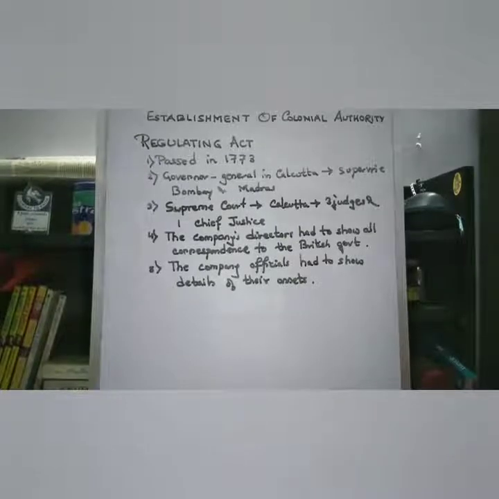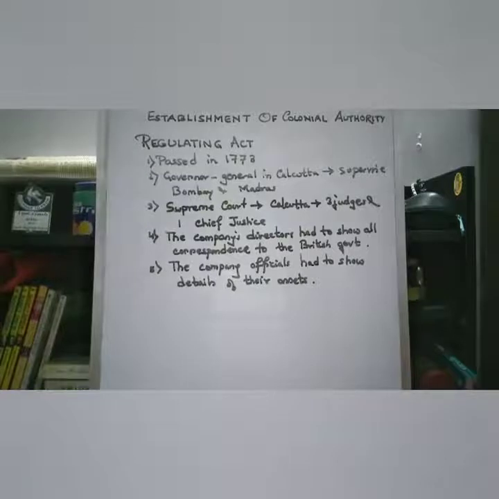And in order to control the corruption among the company officials, the act provided that all the officials had to show the details of their assets. But somehow this act was not really successful, because the governors of Madras and Bombay refused to accept the control of the Governor General of Calcutta, and they started taking independent decisions without consulting the Governor General.